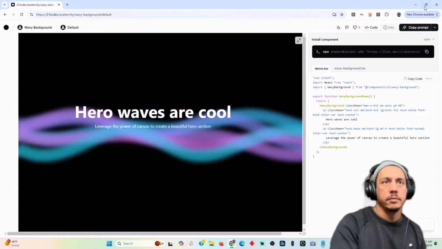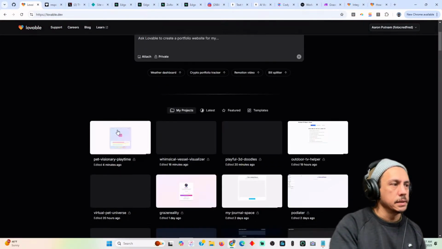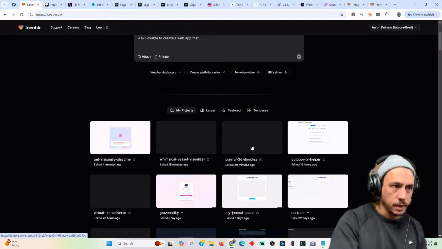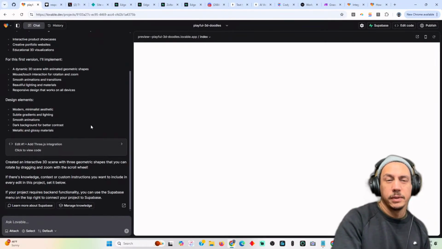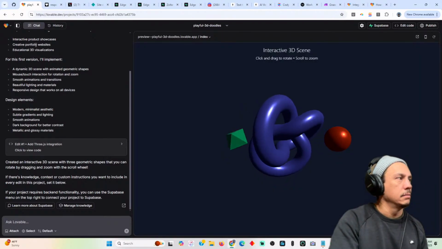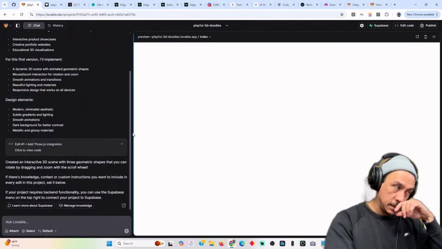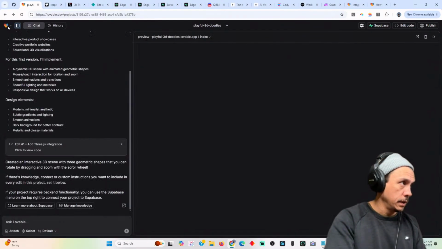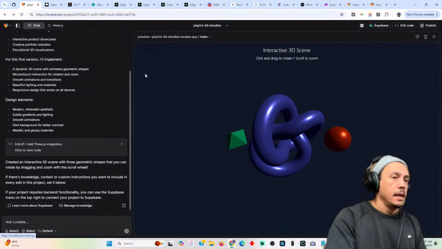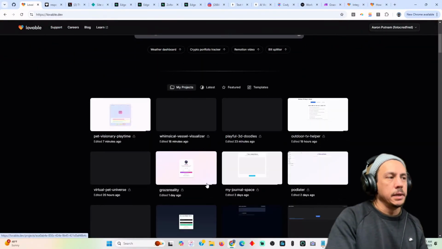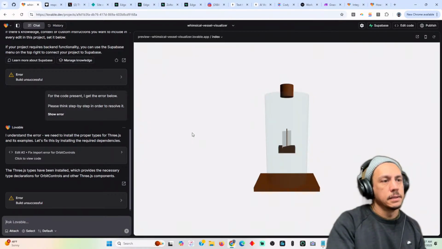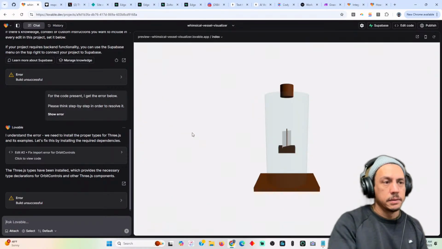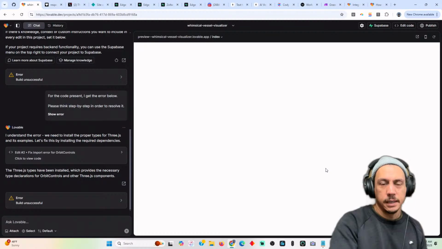So if we go back to Lovable, let's take a project that was built in 3JS. Sticking with the 3JS theme, let's go back to the genie in a bottle, the thing we built with the boat, because that seems a little bit more conducive to waves. So we get the boat in a bottle. Here's, again, the 3JS boat.